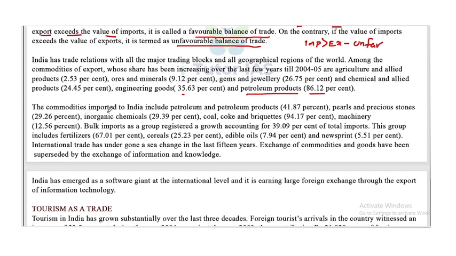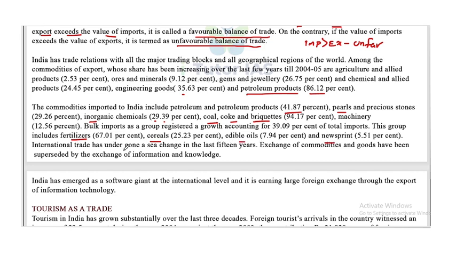The commodities imported to India include petroleum and petroleum products, 41.87%, pearls and precious stones 29.26%, inorganic chemicals 29.36%, coal, coke and briquettes 94.17%, and machinery, that is 12.56%. Bulk imports as a group registered a growth accounting for 39.09% of total imports. This group includes fertilizers, cereals, edible oils, and newsprint.